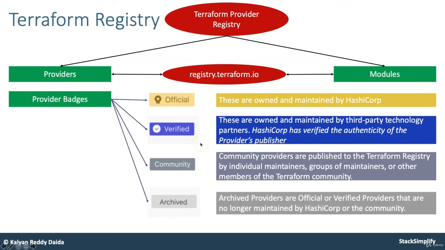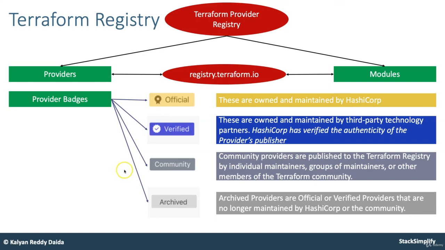And finally, you will have archived providers, which are official or verified providers that are no longer maintained by HashiCorp or the community. You can consider them older versions, archived. These are the things we need to understand when we consider a provider as one of the core concepts in Terraform.